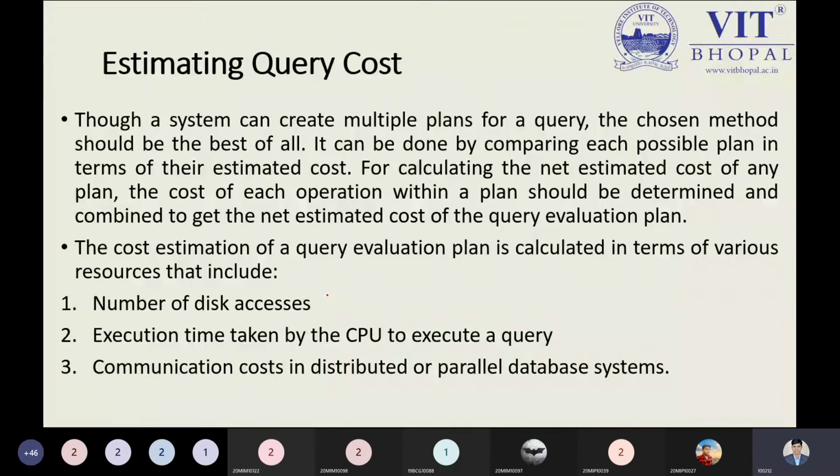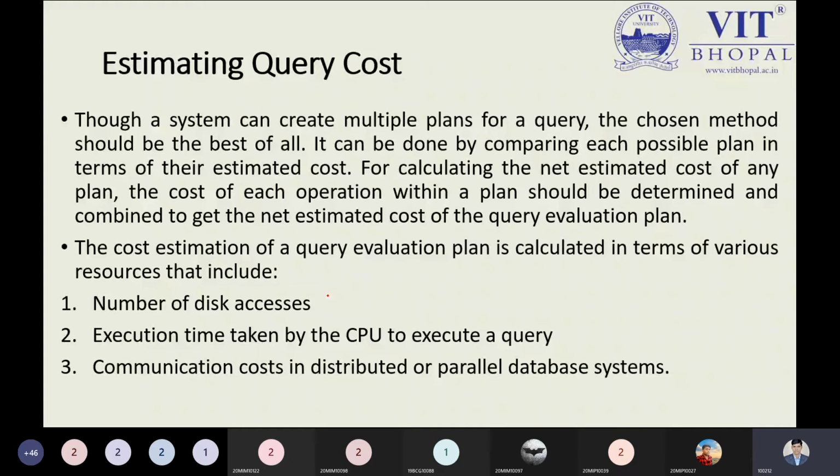It is saying to us the system can create multiple plans for a query. That is a big point we have to understand. Just like a simple example, if you want to visit a particular city and its various places, you will make a plan. You will not make a single plan, you will have backup plans, plan A, B, C. Suppose one plan may fail for some reason, so we can move to the next plan.